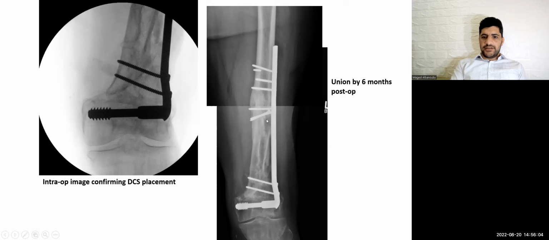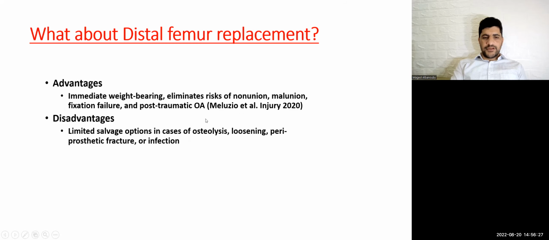So he may present this picture: the fracture healed very well. But don't forget to also take a bone biopsy or a tissue biopsy for tissue culture to exclude infection. Okay, he will ask about distal femur replacement.